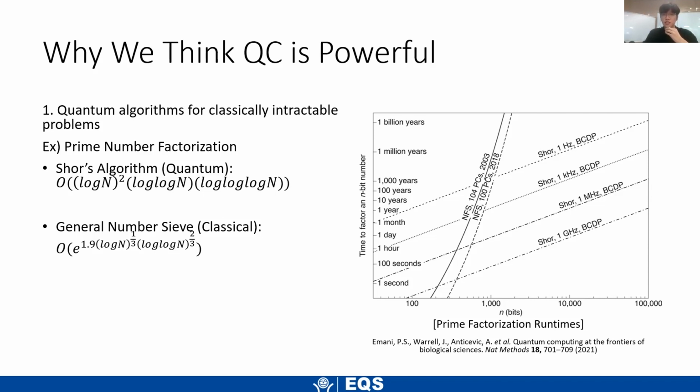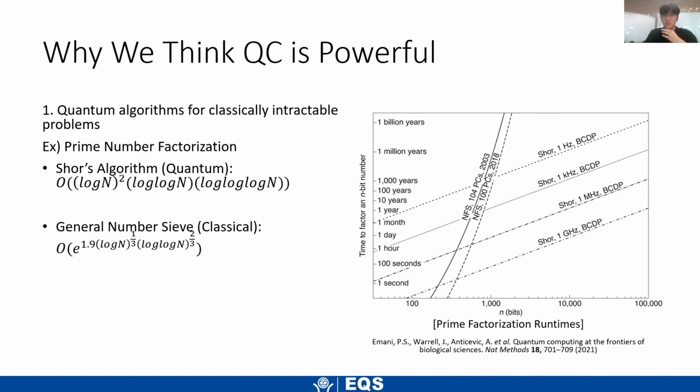The first reason is that we have very good examples of quantum algorithms for classically intractable problems. And the main example that we all know is prime number factorization. So I have the big O notation complexities here for the best performing quantum algorithm, which is Shor's algorithm, and the best performing classical algorithm, which is the general number field sieve, denoted on the right as NFS. And we can see that Shor's algorithm has almost exponential speedup over the classical algorithm. And the picture on the right shows that the scaling is much better for Shor's algorithm.